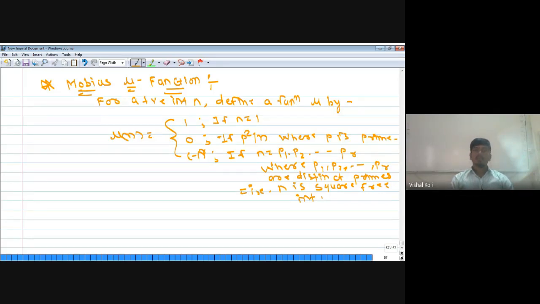So the Mobius mu function is defined like this: for each positive integer n, mu of n is equal to 1 if n equal to 1, equal to 0 whenever p square divides n and p is a prime, and its value is -1 to the power r whenever n equal to p1 p2 up to so on pr, where each pi is a distinct prime, i running from 1 to r. As n equal to p1 into p2 into up to so on pr, and if these pi's are distinct primes, then n must be a square free integer. That is, it is not divisible by any square.